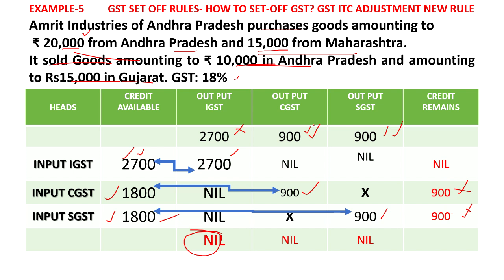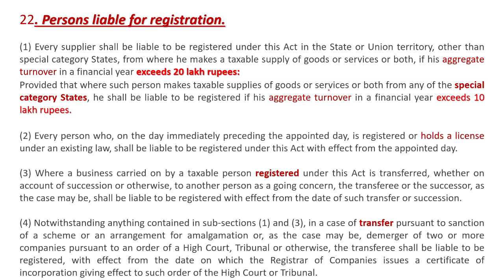So this is how this setting off of the GST is done. And finally, net GST only will be paid. No one will pay more than what is required. This is how the GST takes place.